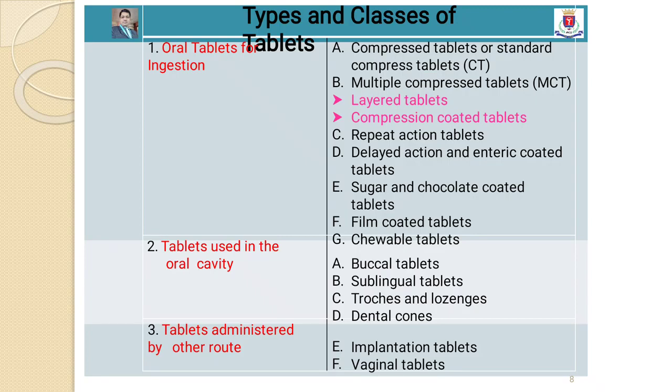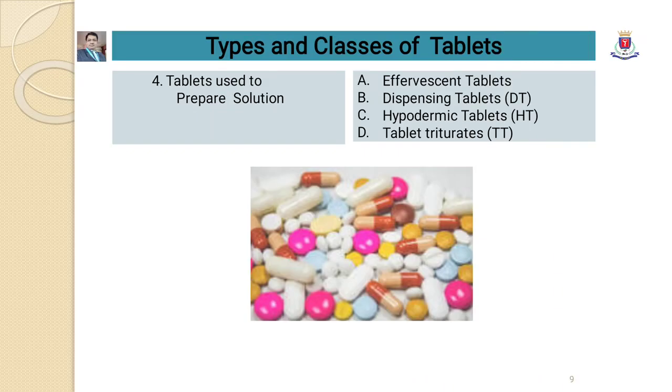Tablets administered by other route include implantation tablets, vaginal tablets. Tablets used to prepare solution include effervescent tablets, dispensing tablets, hypodermic tablets, and tablet triturate.